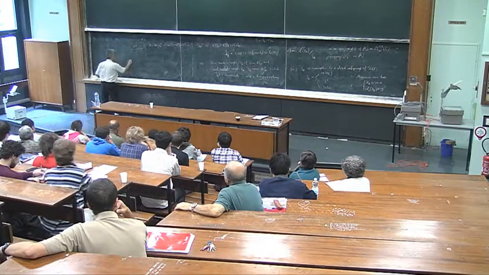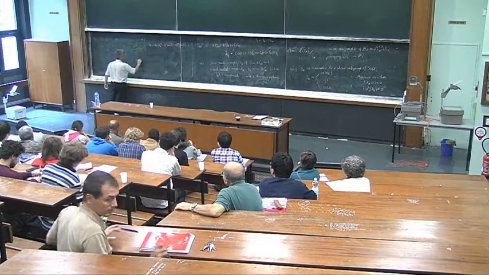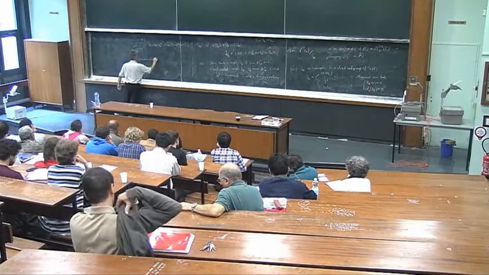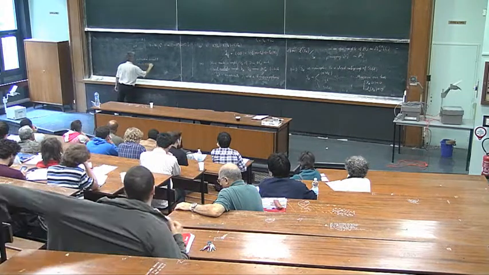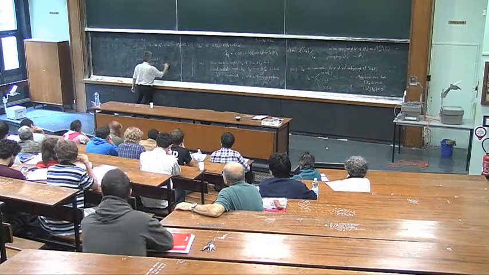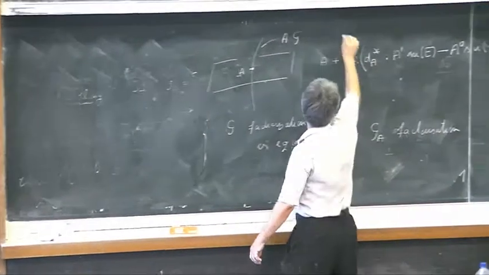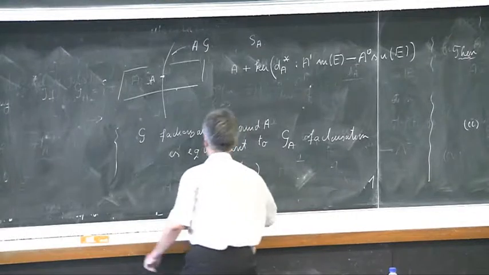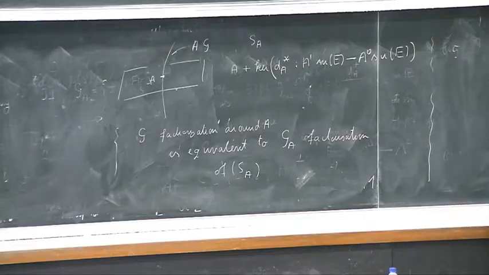This means that in a neighborhood of A, the G factorization around A is equivalent to the G_A equivalence factorization of this slice, S_A. This is the first step. And then the second step is a very interesting trick.